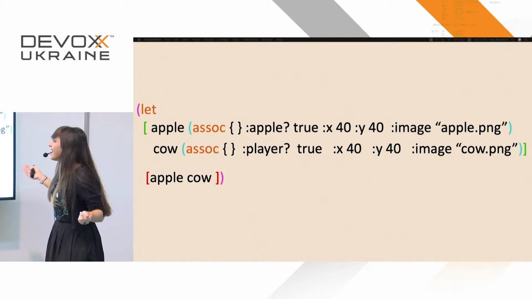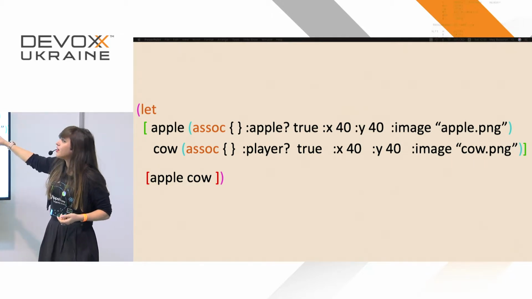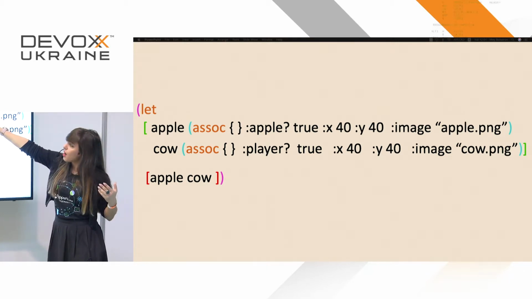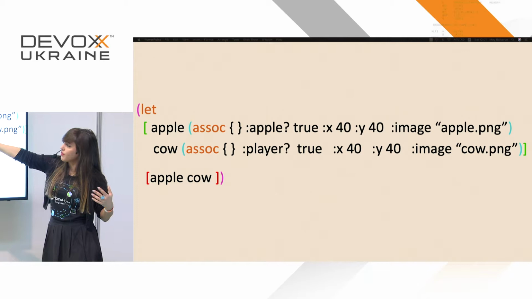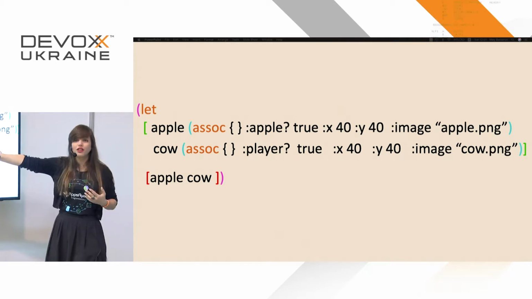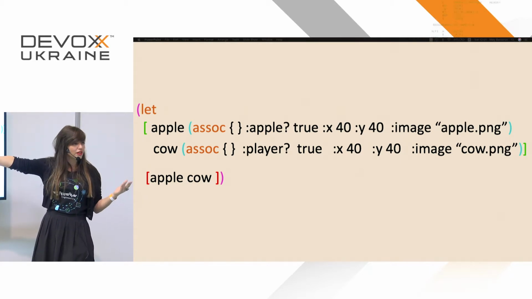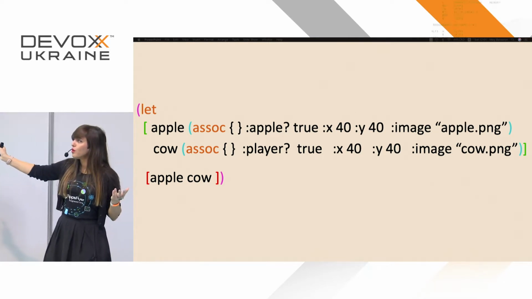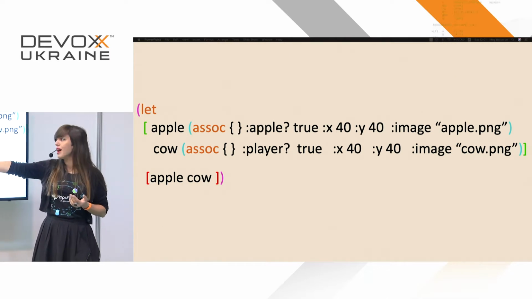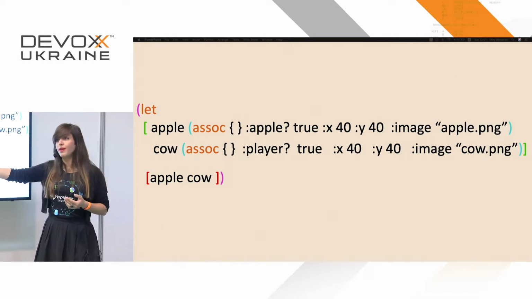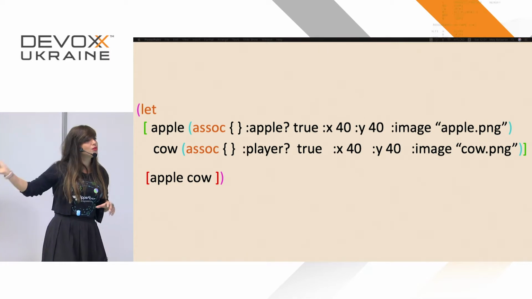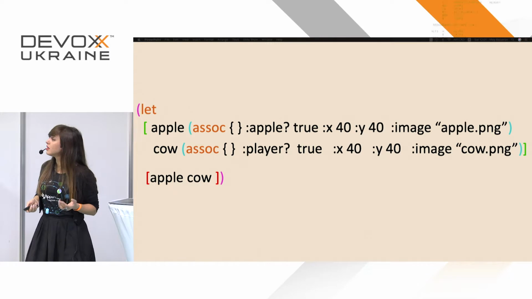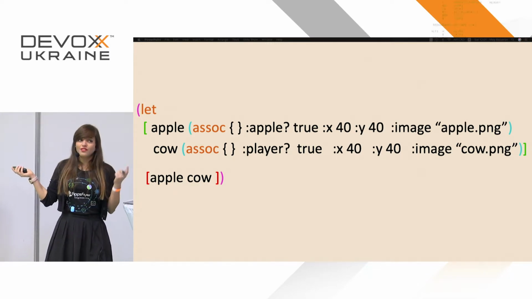Isn't that crazy? The next thing you have over here is the cow. This is the player. We identify what we're using right now, whether it's the player or the cow, just by another key. We don't need objects. Isn't it crazy? We don't need objects. And so we return a vector with all of the entities' maps, and we're going to use all of these together in the game. Let's see how it works. So, functions as values.